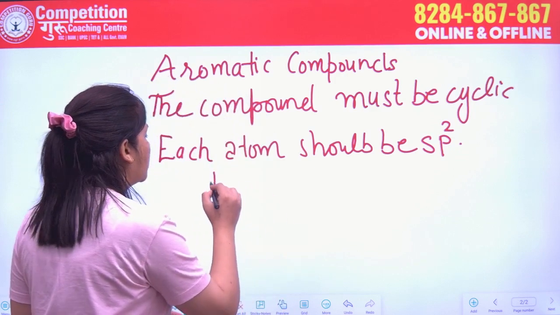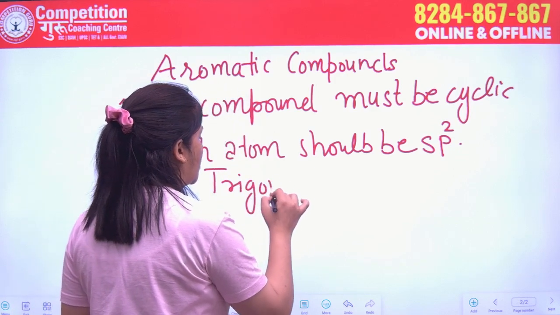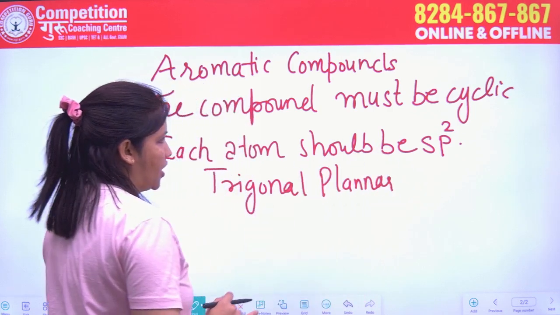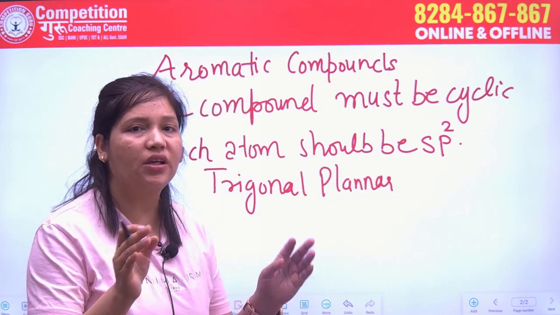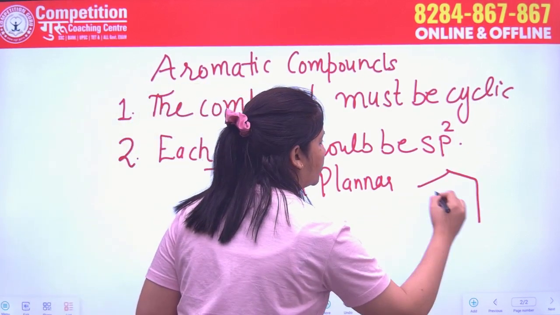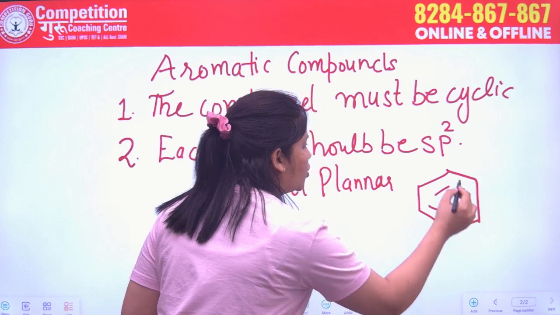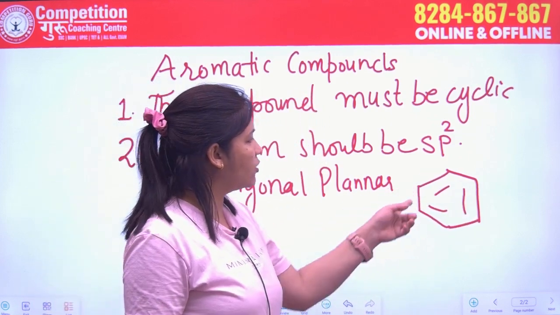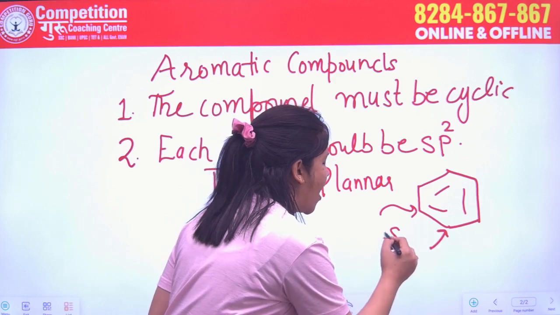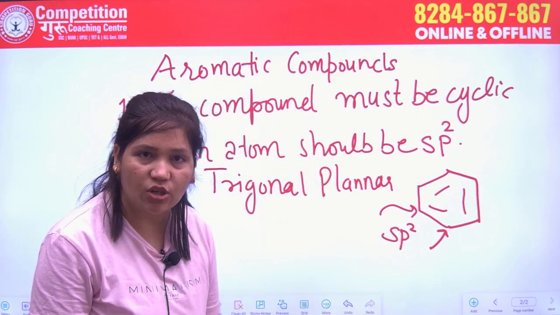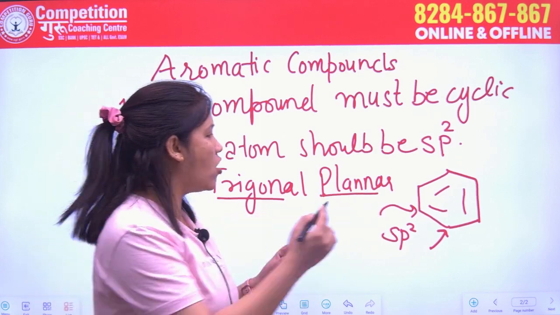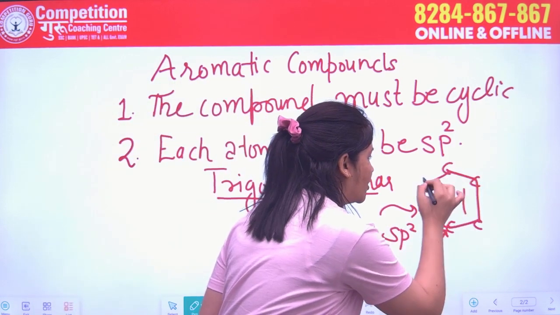Because we need trigonal planar geometry, or you can say all atoms should be in the same plane. As we know benzene is an aromatic compound, it is an example of a cyclic compound, and each carbon has sp2 hybridization. sp2 means the geometry is trigonal planar, so all the carbon atoms of benzene are in the same plane.